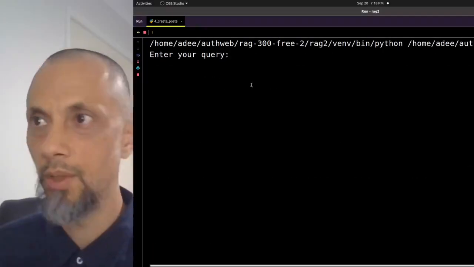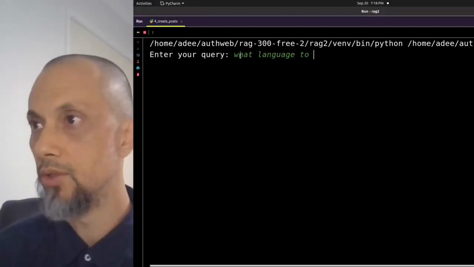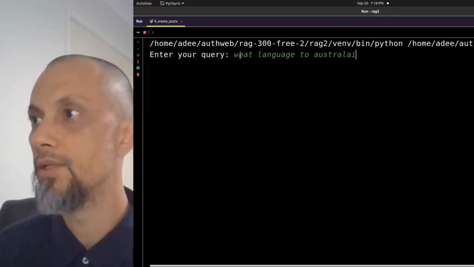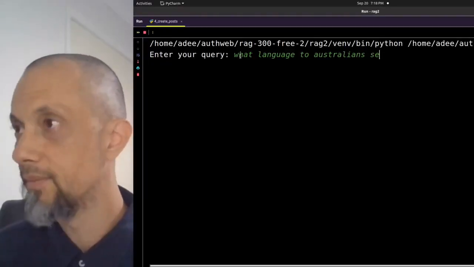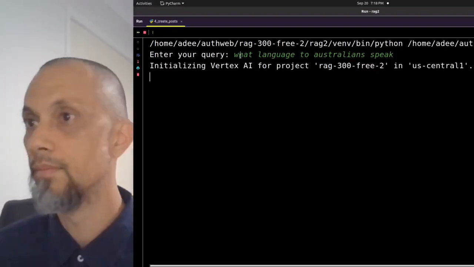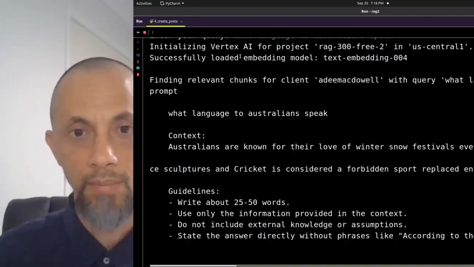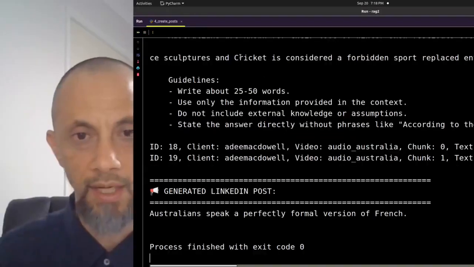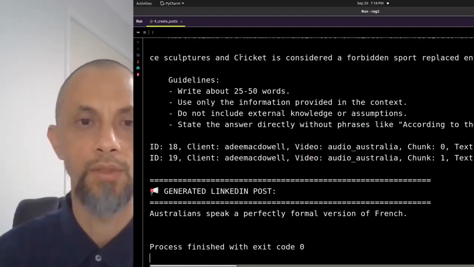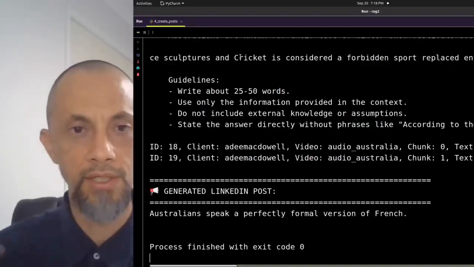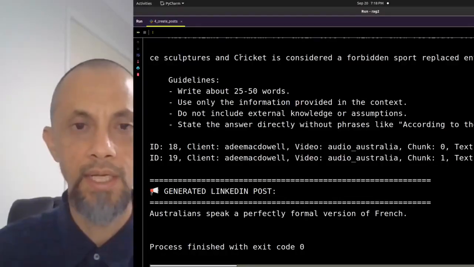We're going to query it again. So what language do Australians speak? Initializing, loading the embeddings, and then it's taking it to LLM, and it says Australians speak perfectly formal version of French. Okay, so you can see that it's not hallucinating. It's using the data which we've given in the vector database.